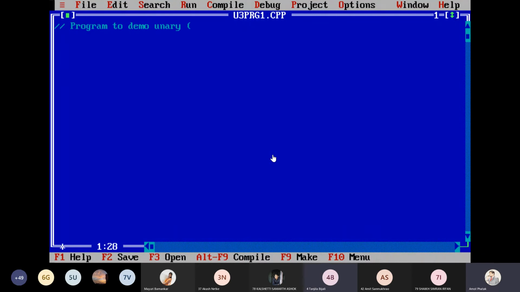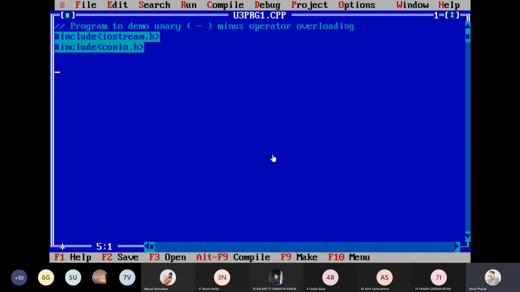So the program to demonstrate unary minus operator overloading. We need to go for hash include iostream.h. If you require getch, then you can use conio.h also. Hash include conio.h. Okay. First, we have to write down the class.